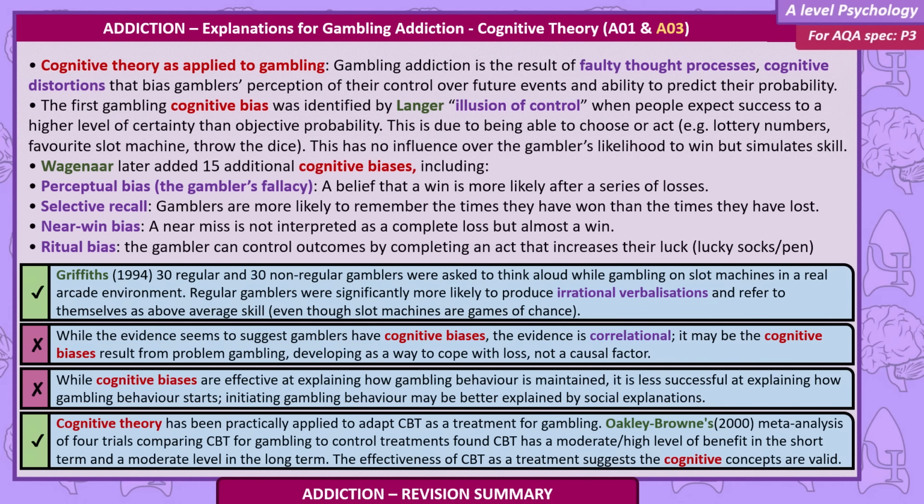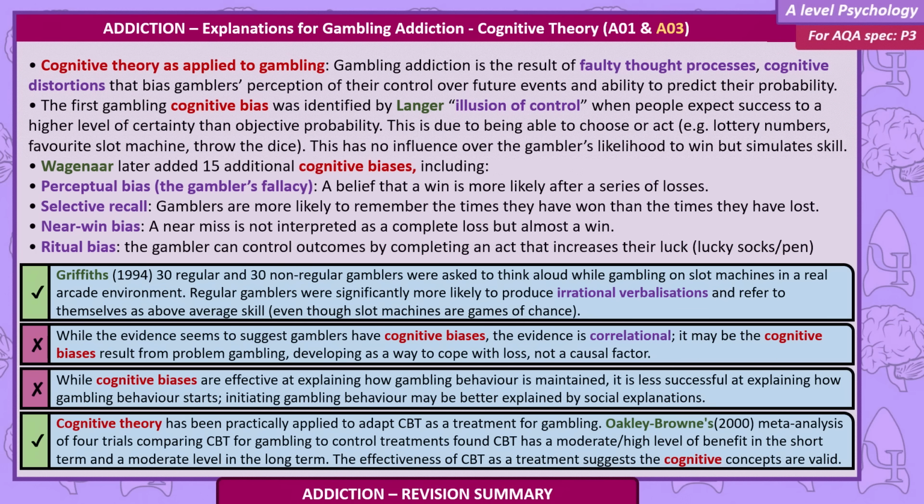Cognitive theory as applied to gambling. Gambling addiction is a result of faulty thought processes. Cognitive distortions bias gamblers' perception of their control over future events and ability to predict their probability. The first gambling cognitive bias was identified by Langer, illusion of control, when people expect success at a higher level of certainty than objective probability. This is due to being able to choose or act, for example lottery numbers, favourite slot machine, throw the dice. This has no influence over the gambler's likelihood to win, but simulates skill.